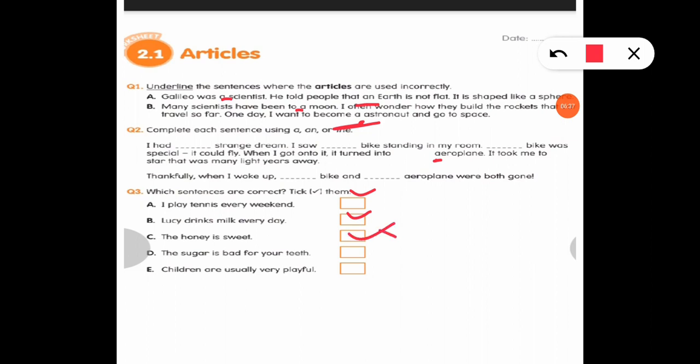It is incorrect. Next one, we will cross this, this is not correct. The sugar is bad for teeth. So not the sugar, sugar is bad for teeth. We will cross it. Children are usually very playful. The children are usually playful. Cross this one also. So here A and B are correct. I hope this worksheet is clear to you.